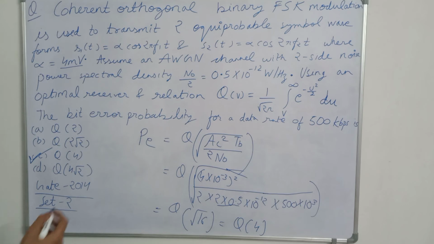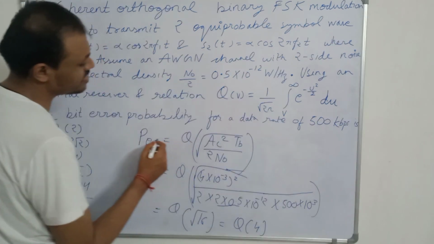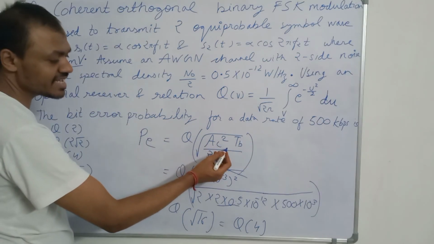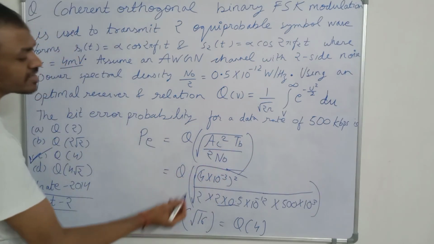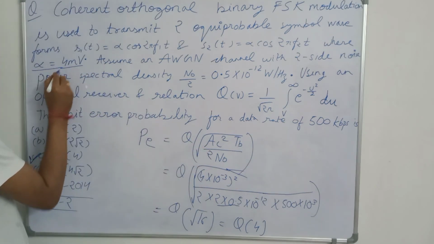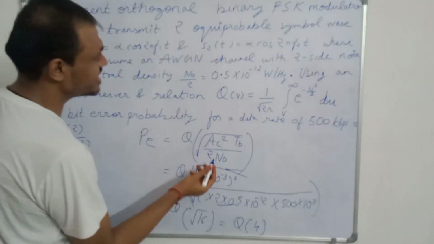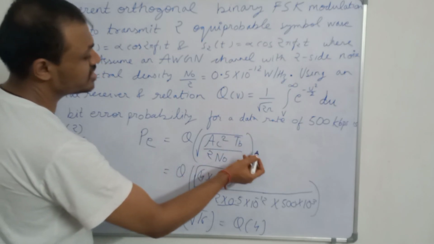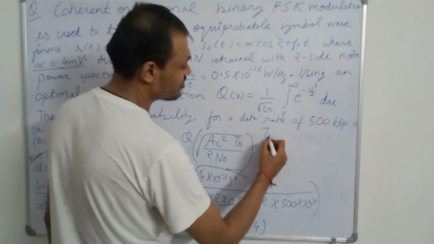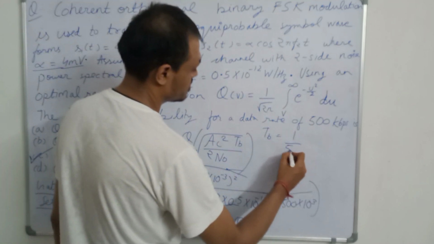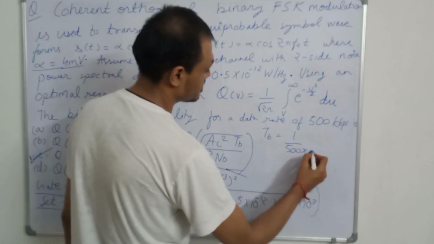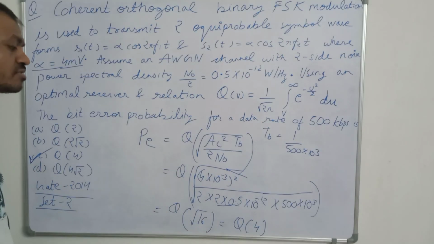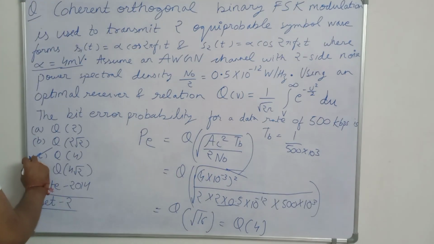This question is directly based on the formula for the bit error probability for FSK. The formula for FSK signal is Ac square Tb upon 2 N naught. Ac value we are given as 4 millivolt, that is the carrier signal, and N naught value is given, and we are given the data rate. So Tb will be equal to 1 upon 500 into 10 to power 3. Just substitute the values and you will get the answer Q of 4. So this is a direct formula based and very easy question. Thank you.